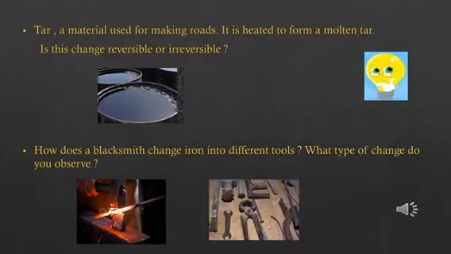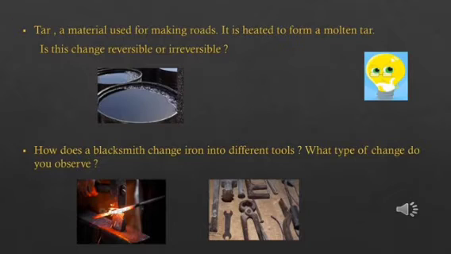On heating, metals become red hot and soft, and they can be beaten into any desired shape. So, once the iron becomes red hot, the blacksmith turns it into the desired shape and makes the tools.